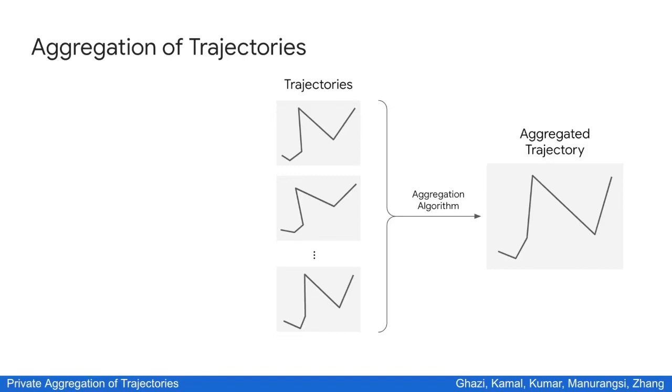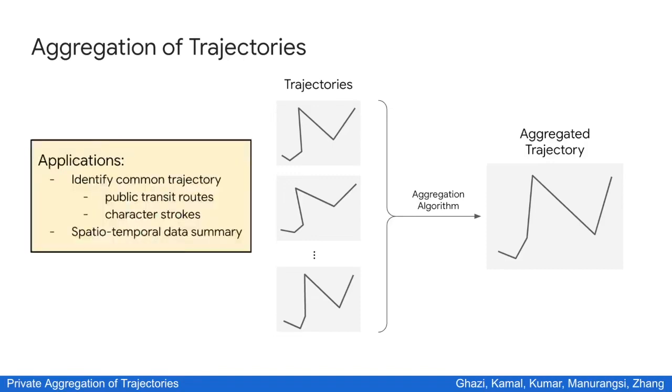As trajectories are some of the most basic spatio-temporal data, this problem has multiple applications. For example, each trajectory may represent users' travel path collected via GPS. Aggregating these paths can help us discover public transit routes or common travel paths. However, in such applications, trajectories can be sensitive as they contain user location data, and we want to make sure that our algorithm respects the user's privacy.